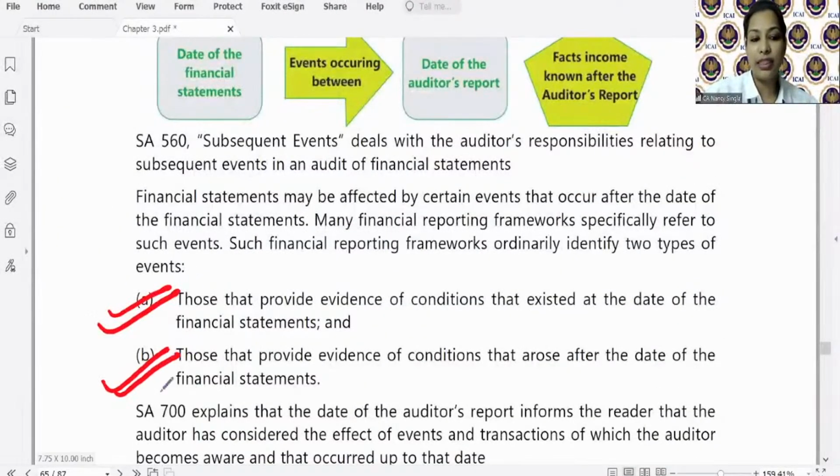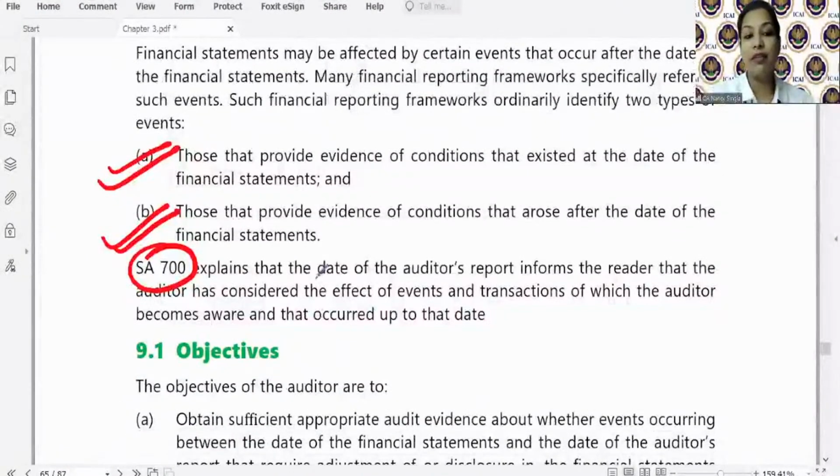Adjusting events and non-adjusting events, and SA 700 signifies as to what is the significance of date of auditor's report. कि जब auditor sign कर रहा है ना, तो he is informing it to the users that I have considered the events and the transactions that have occurred up to that date. Clear है? तो quickly send in a reply कि यहाँ तक clear है. Then we'll proceed further.